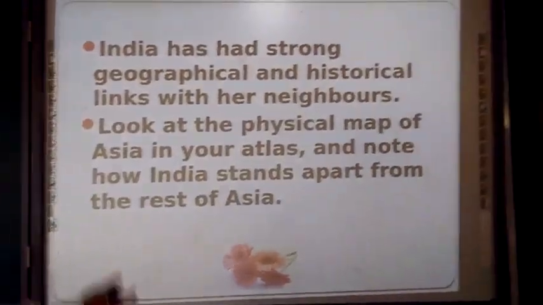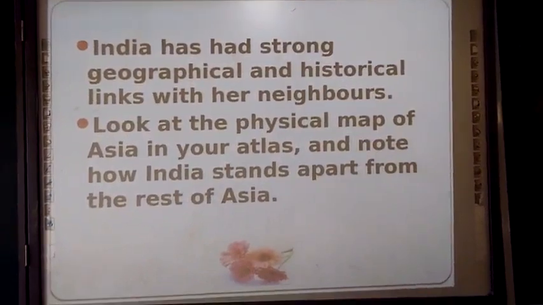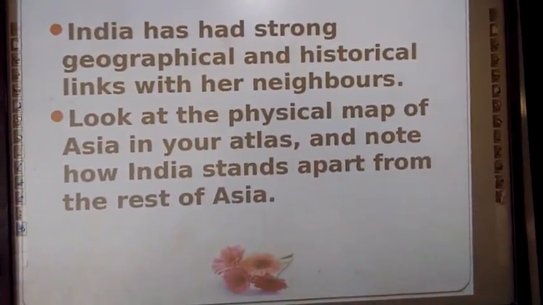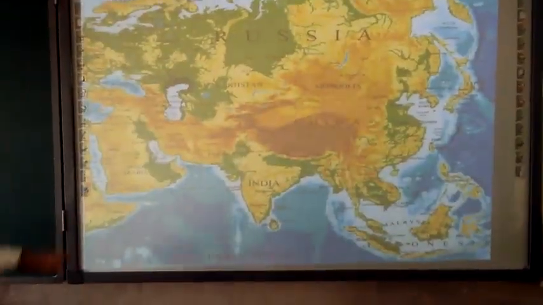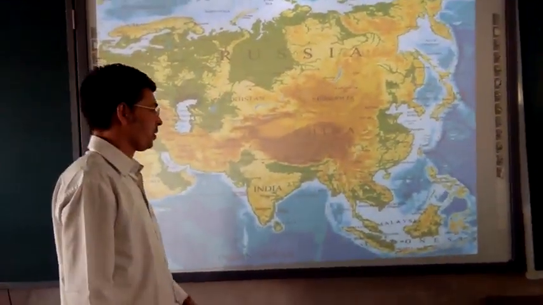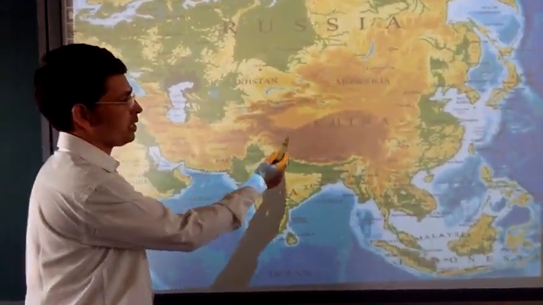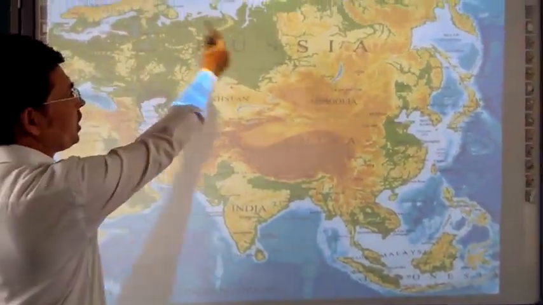So this is the physical map of Asia. As I stated, the different countries are there, and you can see the whole Asia part here.